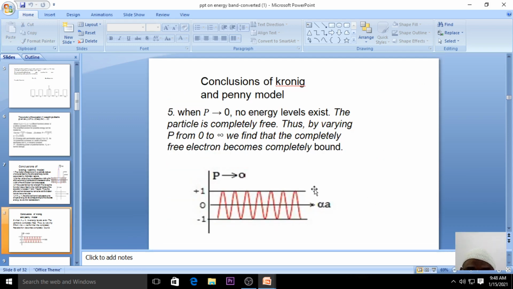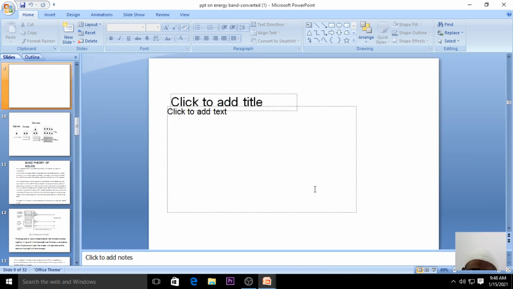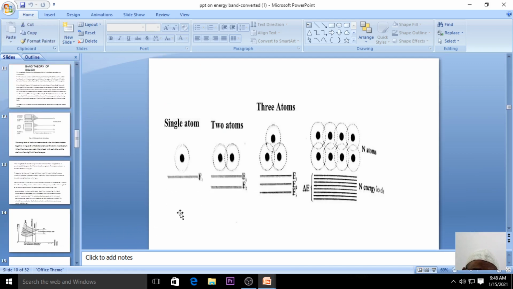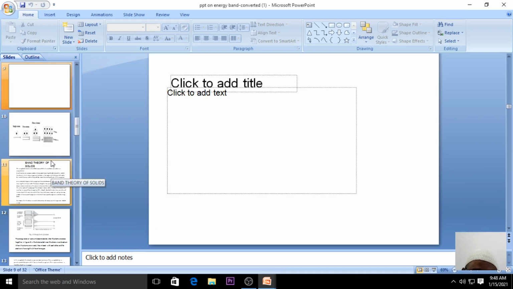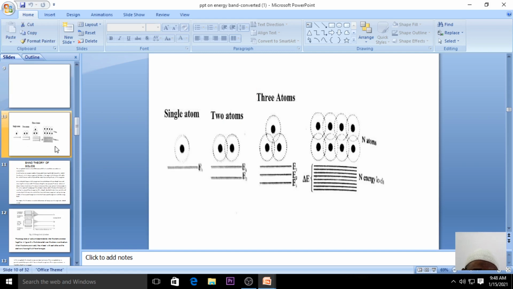So these were the conclusions made by Kronig and Penney. You can see that when P tends to 0, the potential strength of the barrier tends to 0, and this type of waveform you will observe. There will be no energy level when P tends to 0 and the particle is completely free. Thus, when you change the value of P from 0 to infinity, we find that the free electron is completely bounded. This was the previous assumption made by Kronig and Penney.